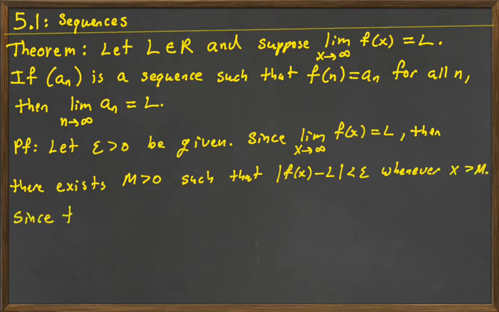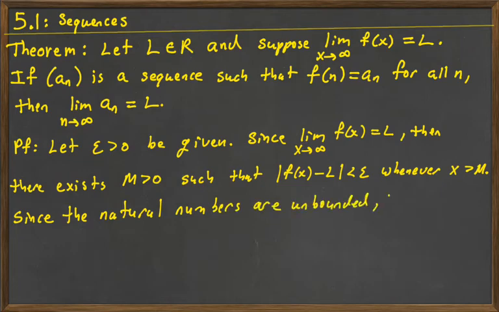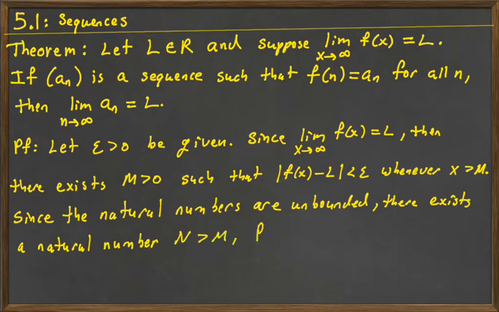Since the natural numbers are unbounded, there exists a natural number, capital N, and that N is going to be greater than m, and then for all n greater than capital N, the